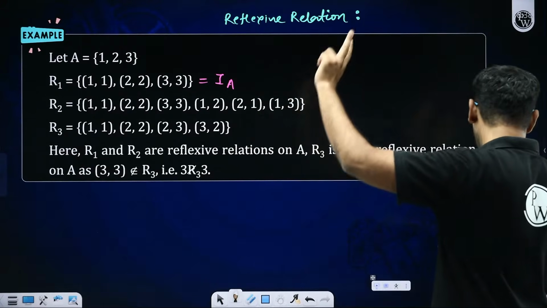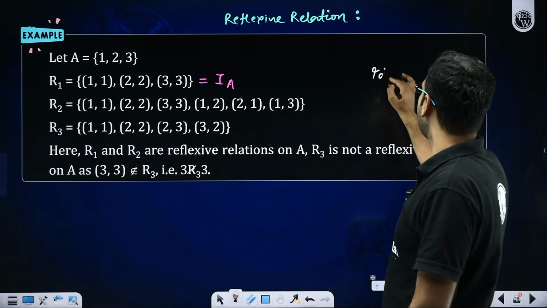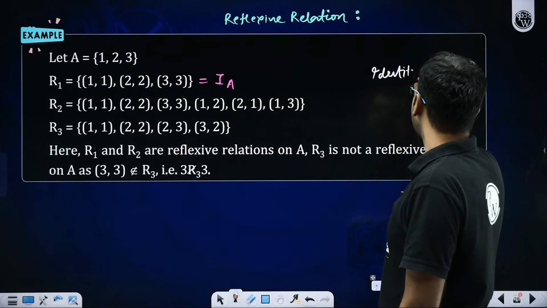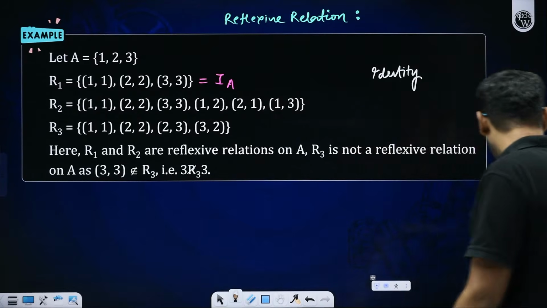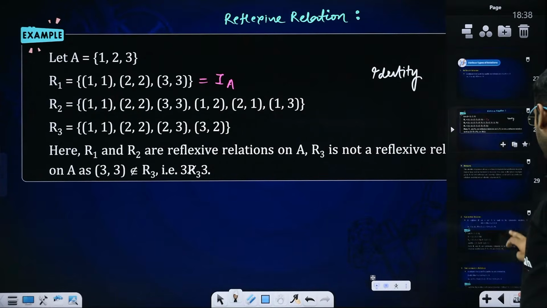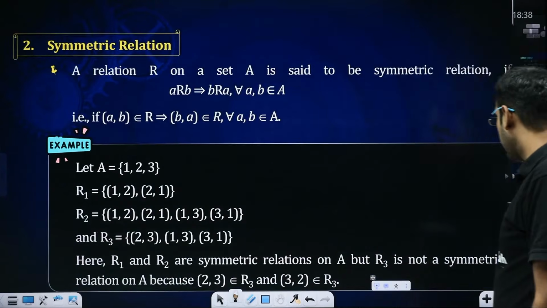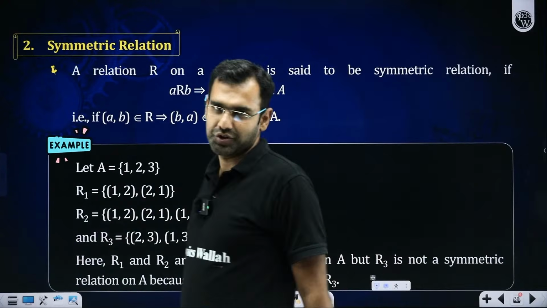So have you all understood the 2 types of relations? I think I have told you what an identity relation is and I have told you what a reflexive relation is. Everybody got this? Can we move ahead from here, all the participants, if you have all understood it? Now there comes the concept of symmetric relation.